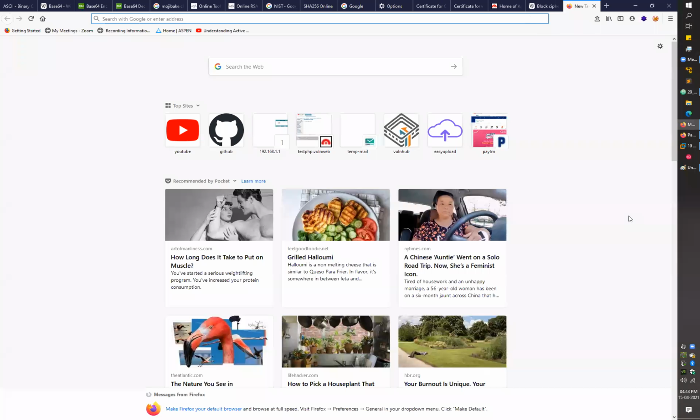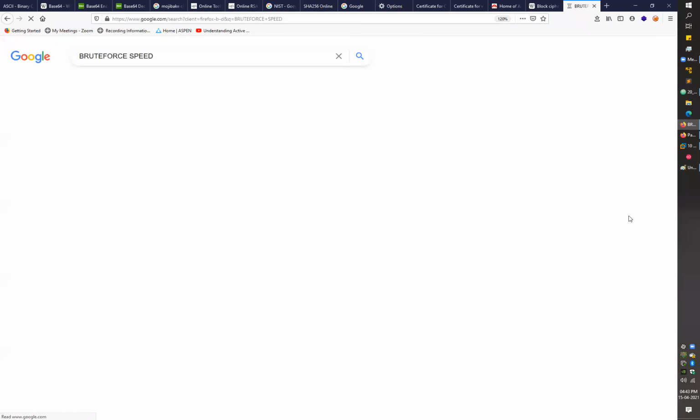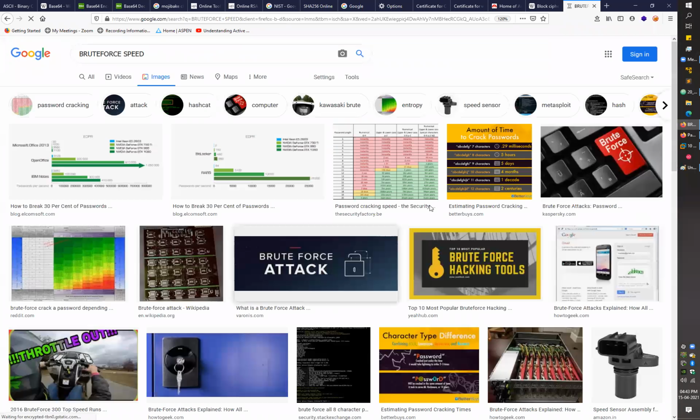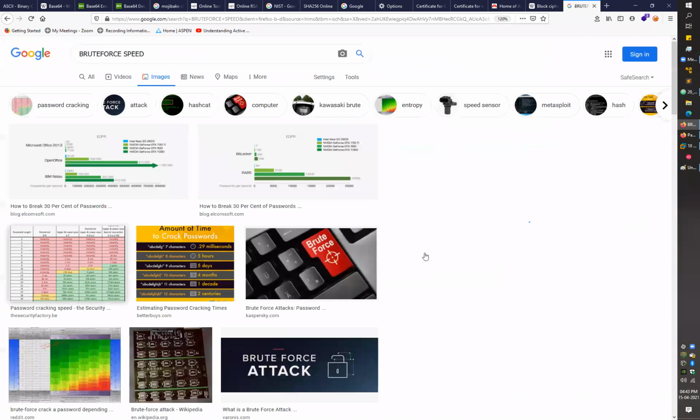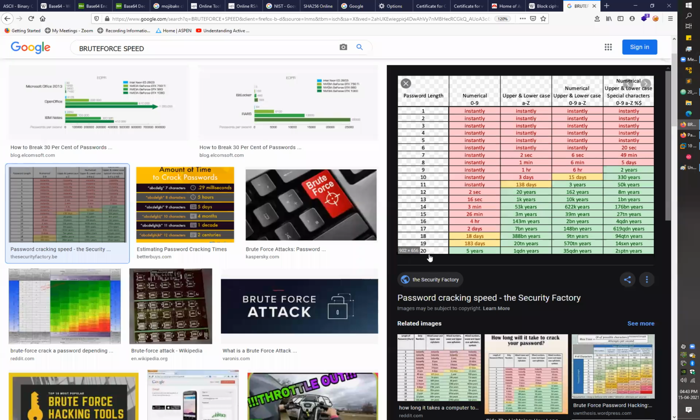If I show you the brute force option, let's go with some images here, and you can see, if you are using a key of 20 characters, it will take around 5 years if you have only used numeric values inside that key. But if you have used uppercase or lowercase letters, it will take much longer to crack that encryption.